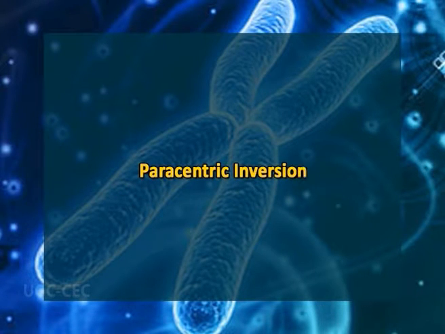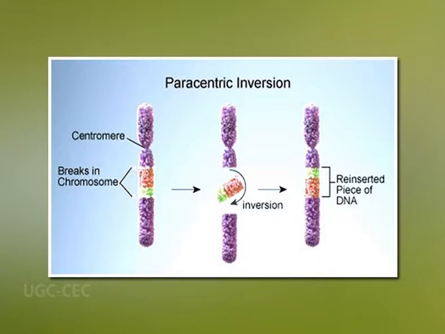Paracentric inversion, that is away from the center. This type of inversion does not include the centromere and breakage occurs only in one arm. The main feature of paracentric inversion is that both breaks occur on the same side of the centromere and the centromere as such is not affected. Crossover in paracentric inversion loop produces recombinants which are unstable.